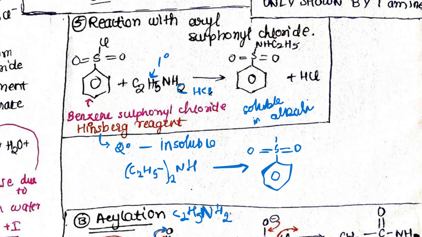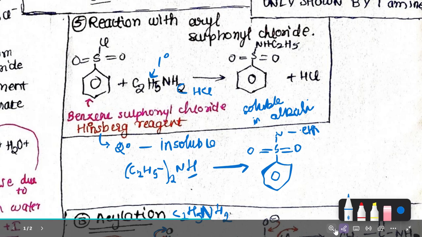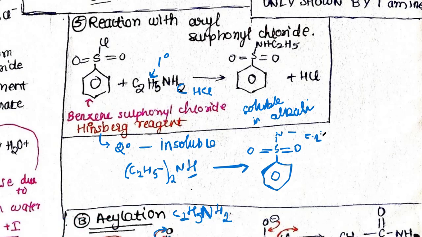Because compulsorily chlorine will take one hydrogen from nitrogen, and here it has only one hydrogen, right? So I will get N with C2H5, that is my ethyl group, and on this side one more C2H5.